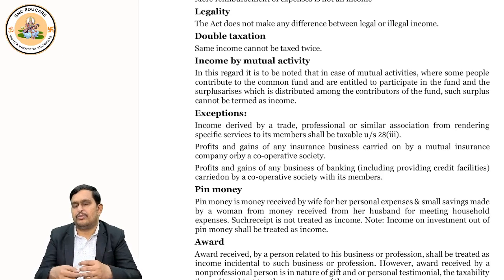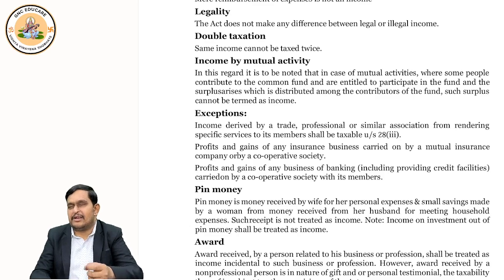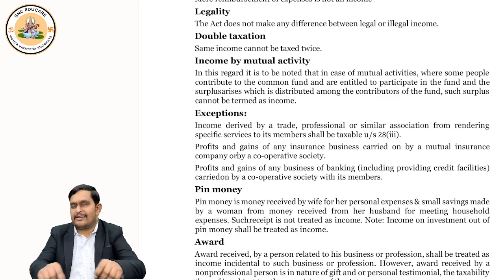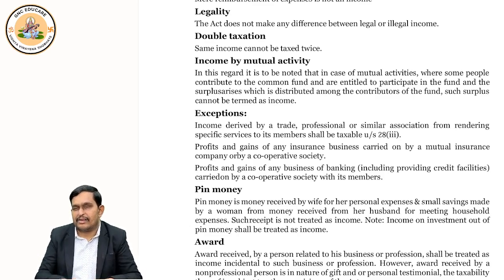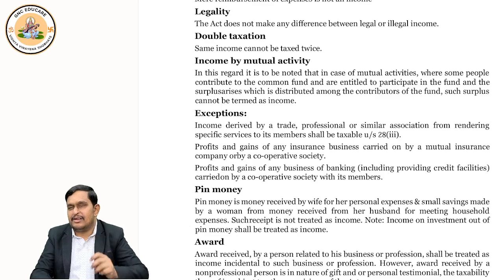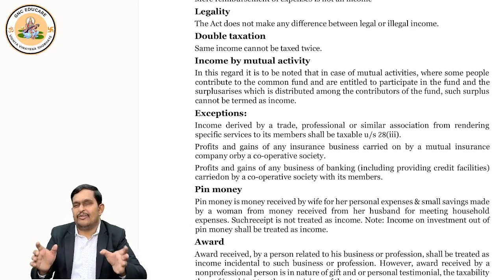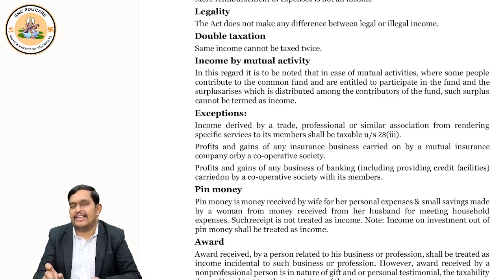Suppose during the whole process, if some surplus is generated, some additional income is generated, they again distribute it among themselves. Now, when there is a concept of mutuality, mutuality means we are all one, we are not different, then such fund income is not taxed. Income by way of mutual activity is not taxed.